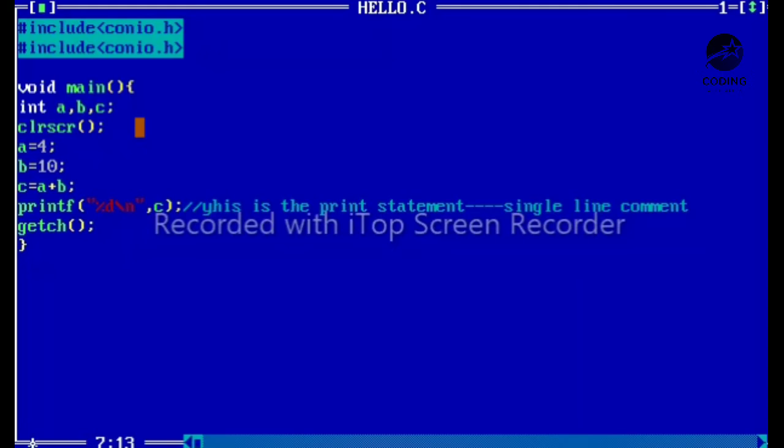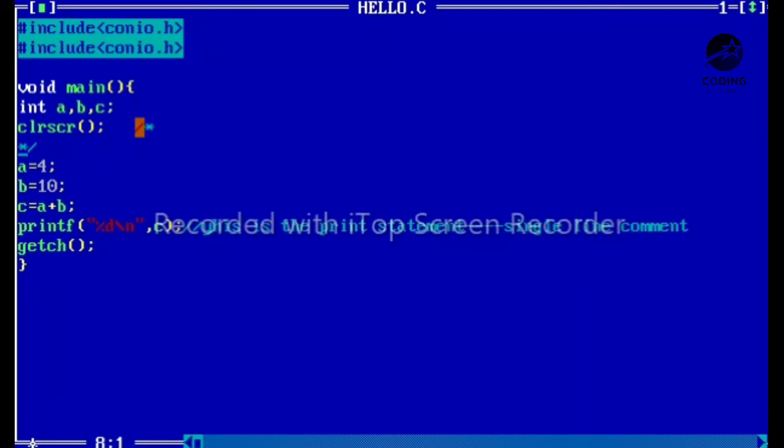See how to write multi-line comments. Forward slash, star, and then star, slash. Within this you can write the multi-line comments. Okay, let's see how we can write. This is the double line comment.